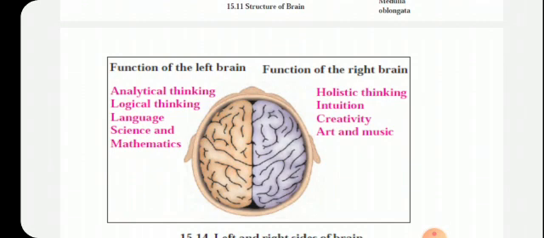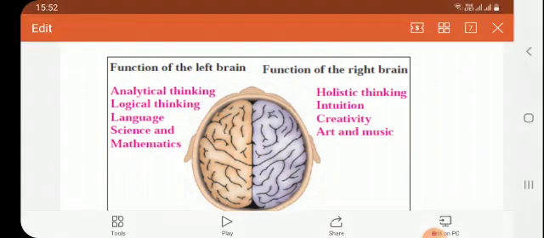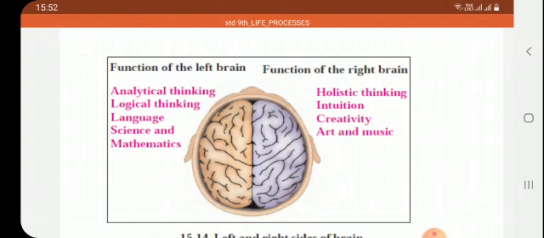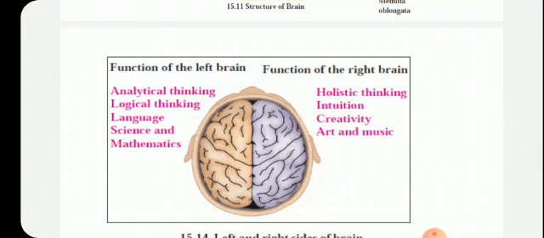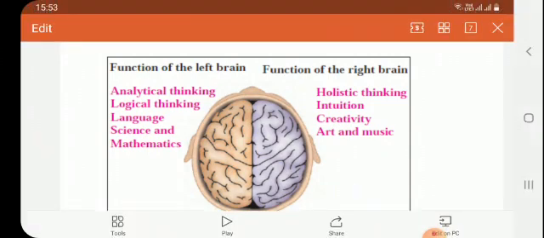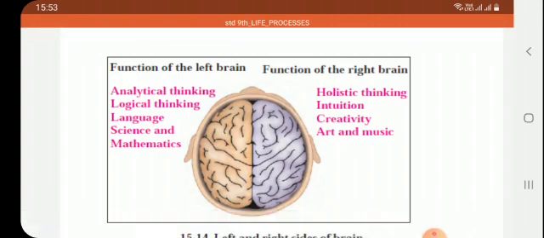Left brain: analytical thinking, logical thinking, language, science and mathematics, while right brain: holistic thinking, intuition, creativity, art and music. In this way, the right brain controls the left side and the left brain controls the right side. Okay. Thank you.